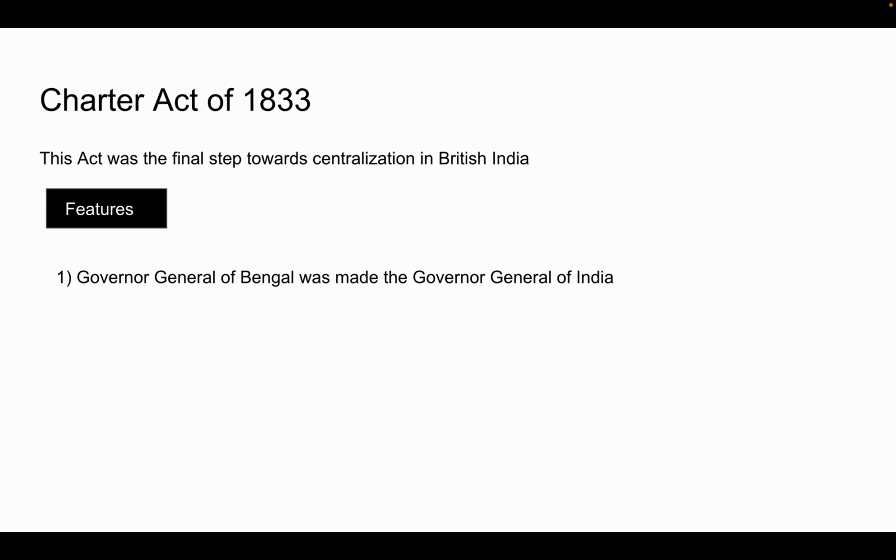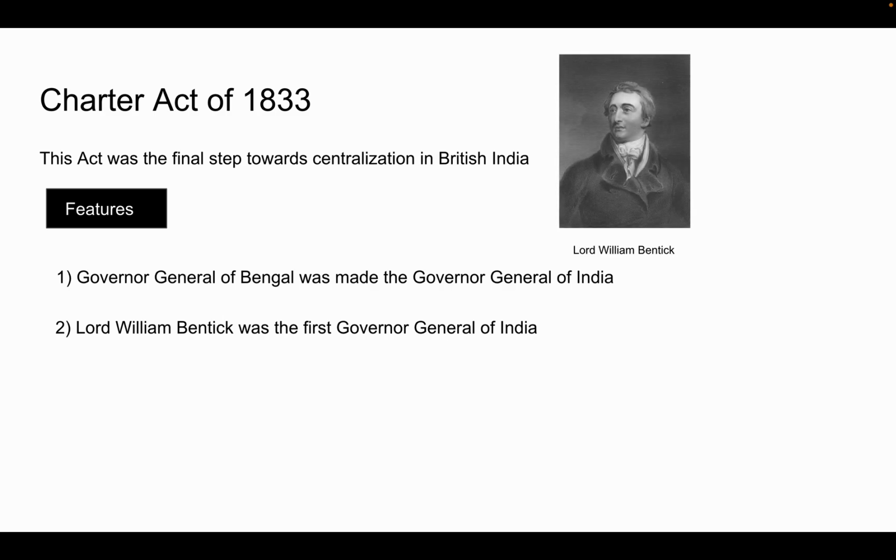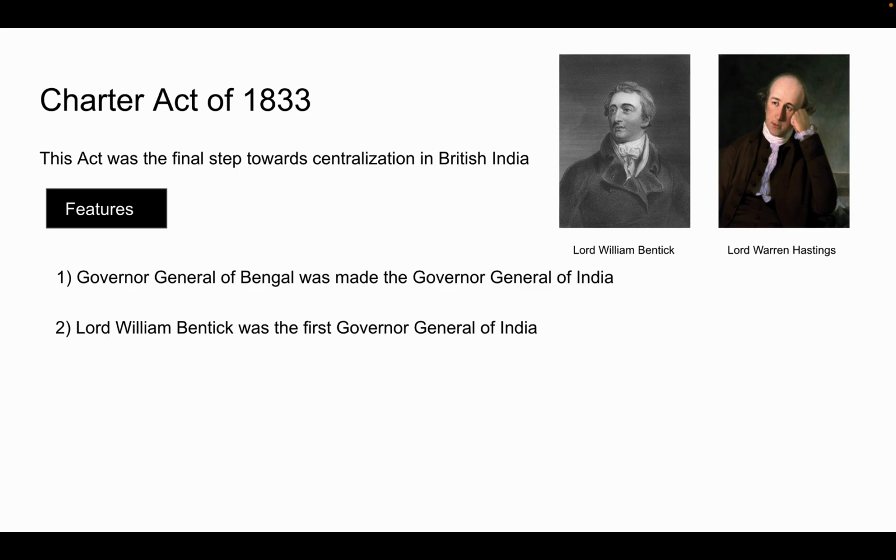So now the question is, who was the first Governor General of India? Lord William Bentinck was the first Governor General of India, and you can see him in the image also. When we talk about the first Governor General of India, the first question that comes to your mind is, who was the first Governor General of Bengal? And the answer is Lord Warren Hastings. So please don't confuse between the two. Lord Warren Hastings was the first Governor General of Bengal. Lord William Bentinck was the first Governor General of India.